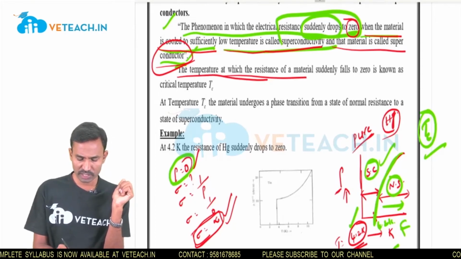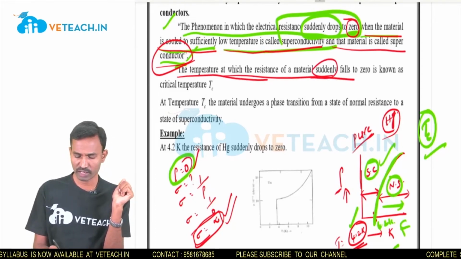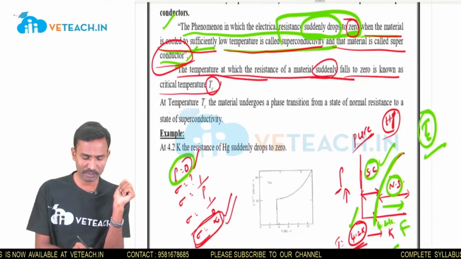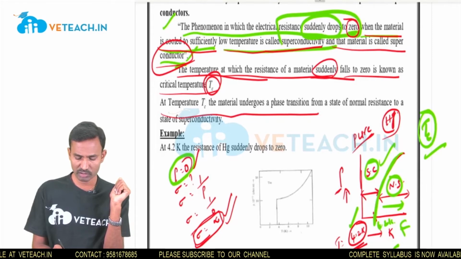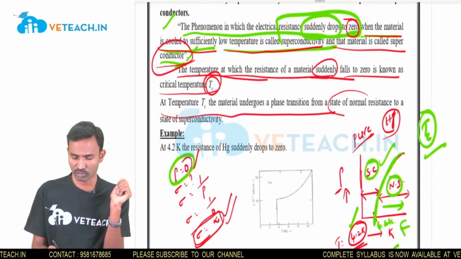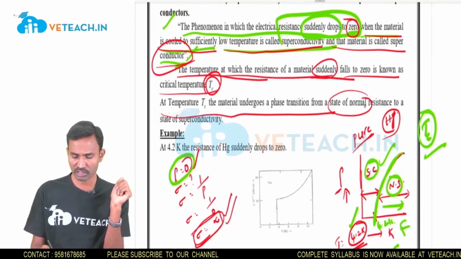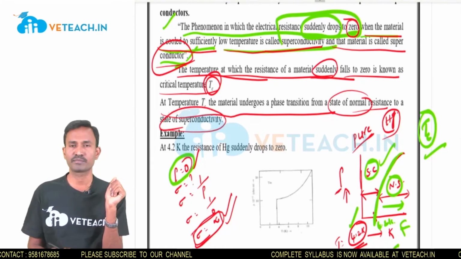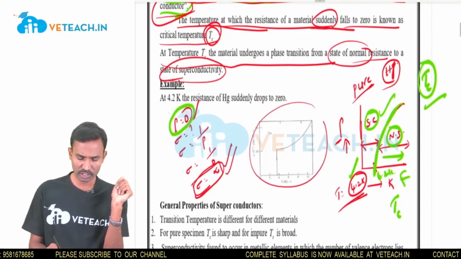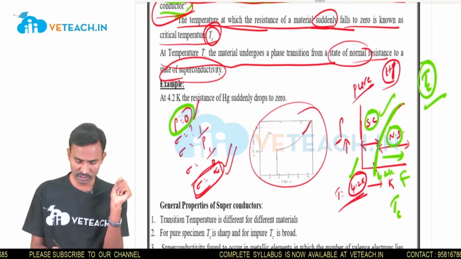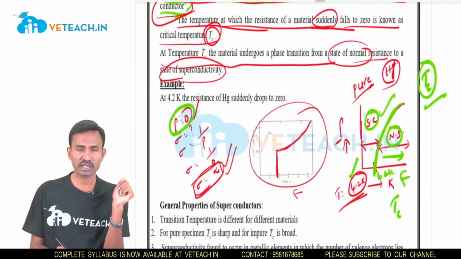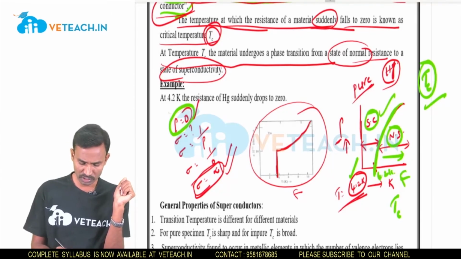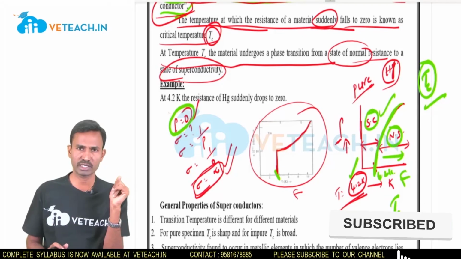The temperature at which the resistance of the material suddenly falls to 0 is known as the critical temperature. At temperature Tc, the material undergoes the phase transition from normal state to superconducting state, from a state of normal resistance to superconductivity. This is the graphical representation for mercury. This is the value of resistivity. It decreases when the temperature decreases, and suddenly drops to 0. This is the temperature of converting from normal state to superconducting state.